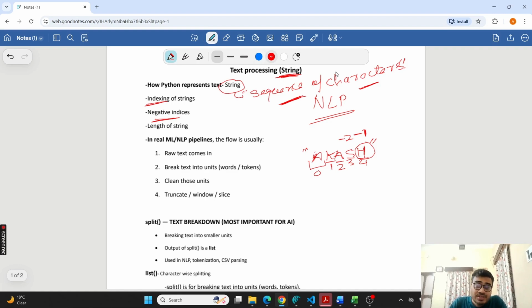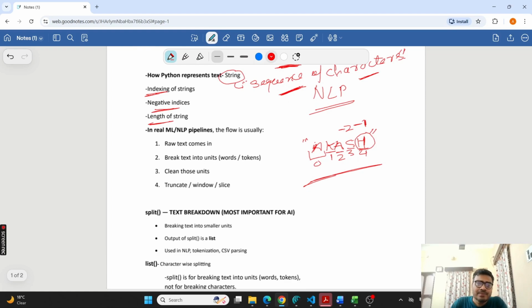Then length of the string. The length of the string is nothing but the number of characters you have in the string. For example, if I talk about this string, my name Akash, here you have the length 5 because there are 5 characters from 0 to 4. How to get these things in Python, we will discuss later.